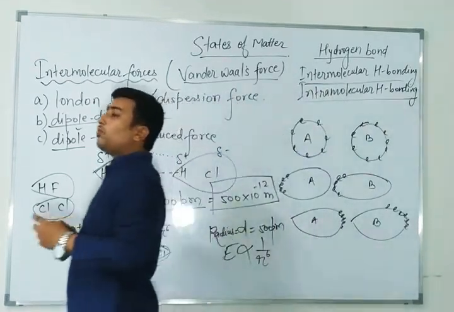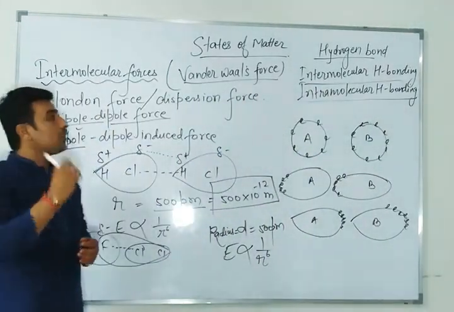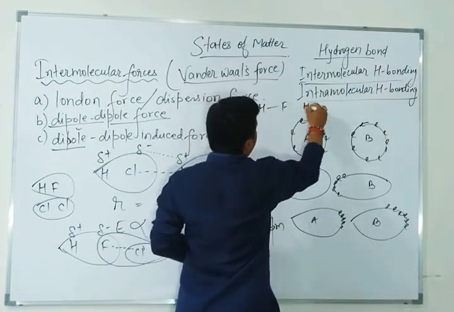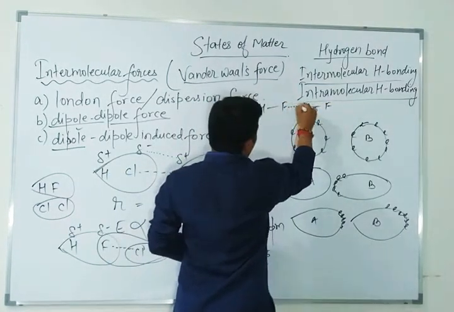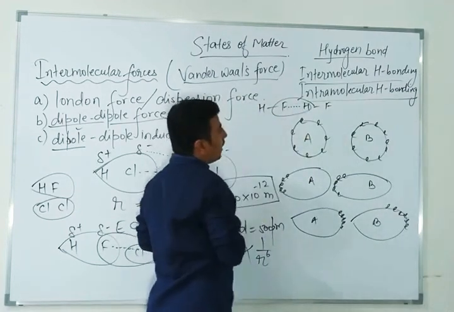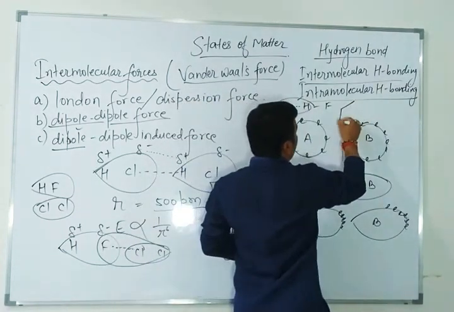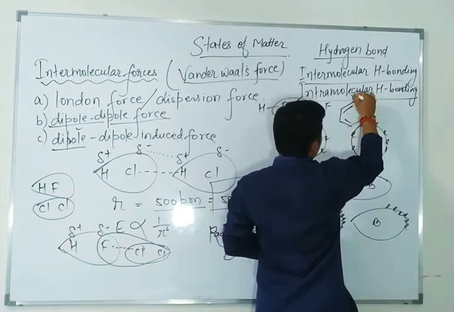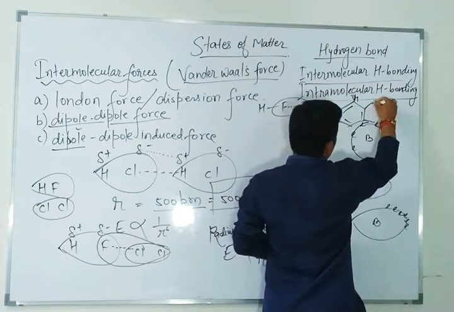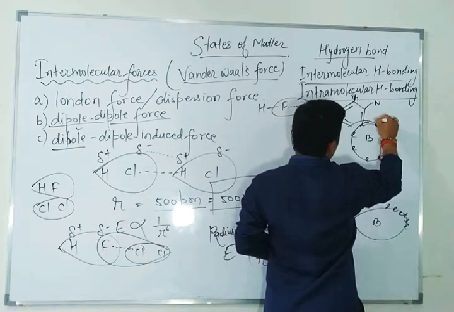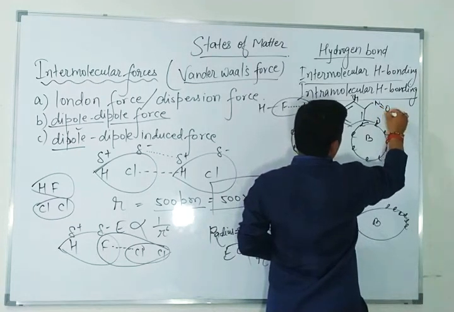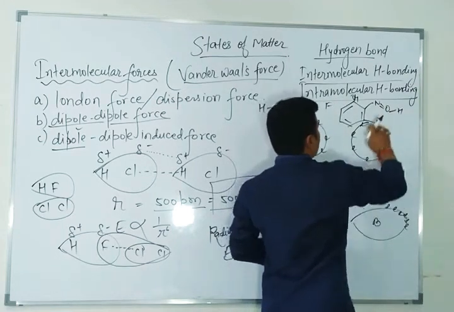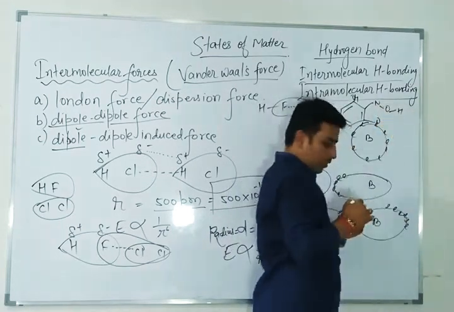Right? You may have heard about both these bonds in the previous chapter, chemical bonding. So in hydrogen bonding, what happens? If I talk about intermolecular hydrogen bonding, here the HF bond is there. So here this bond is called intermolecular hydrogen bonding. And if I talk about orthonitrophenol, just a minute.